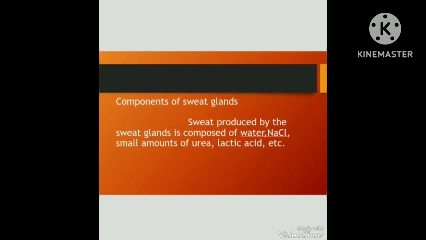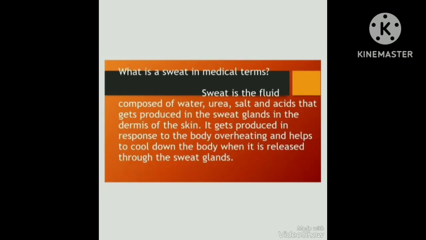Components of sweat: sweat produced by the sweat glands is composed of water, NaCl, and small amounts of urea, lactic acid, etc. What is sweat in medical terms? Sweat is the fluid composed of water, urea, salt and acids that is produced in the sweat glands in the dermis of the skin. It is produced in response to the body overheating and helps to cool down the body when it is released through the sweat glands. These are the medical terms.